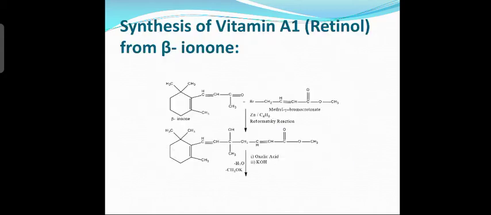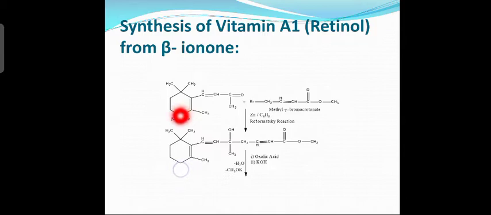Alright, next slide. Now, how do you synthesize vitamin A1? Vitamin A1 is also called retinol. This is another synthesis of vitamin A1, or retinol, from beta ionone. Beta ionone is this compound. It has a hexagonal ring, not exactly benzene, with one double bond present, not three double bonds.